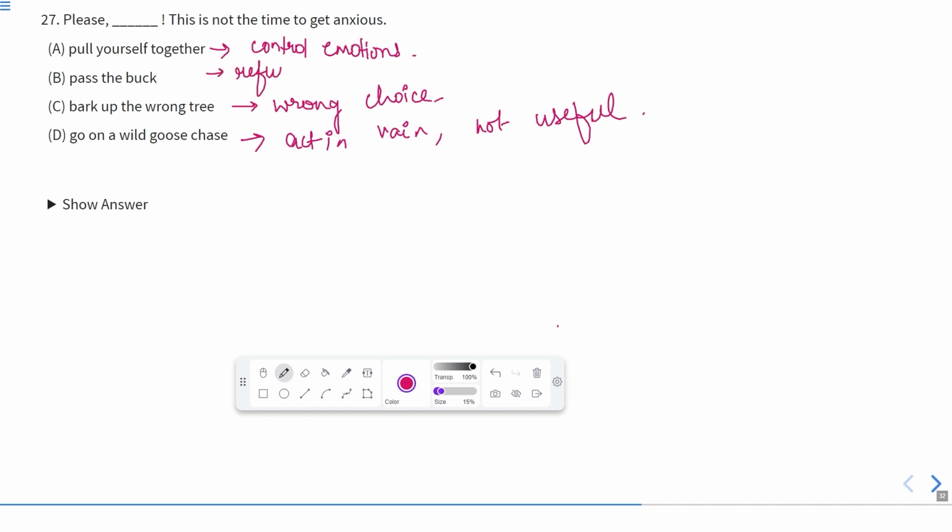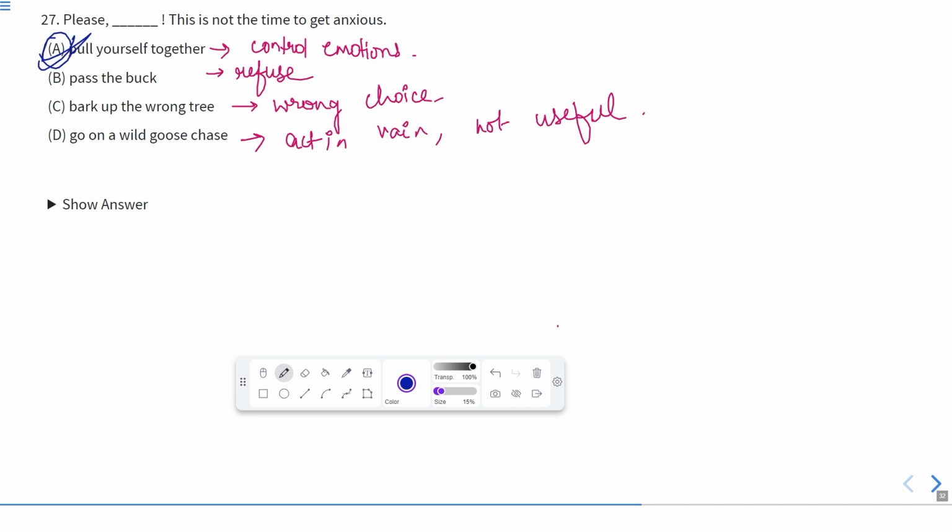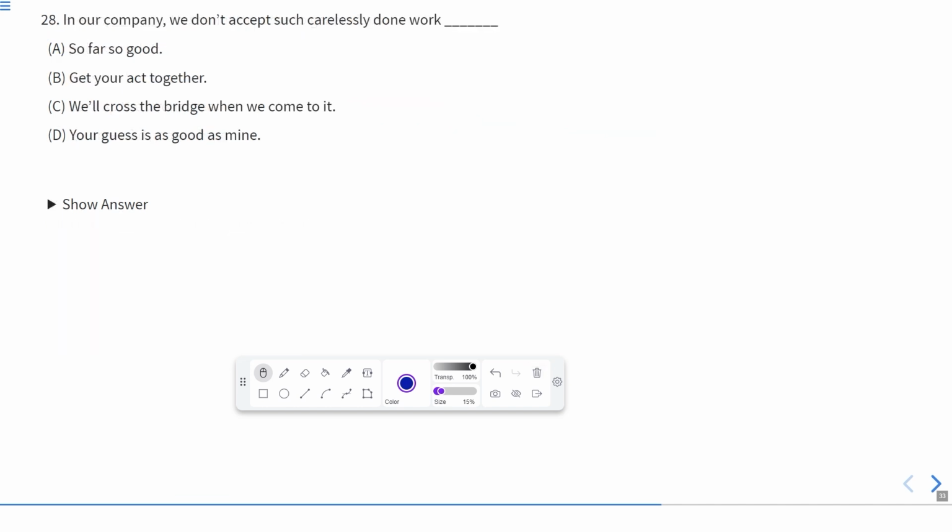So according to this, the correct answer should be A, that is pull yourself together. Please pull yourself together. It means please control your emotions. This is not the time to get anxious. So, according to this, A is the correct answer. Now, let us move to the next one.